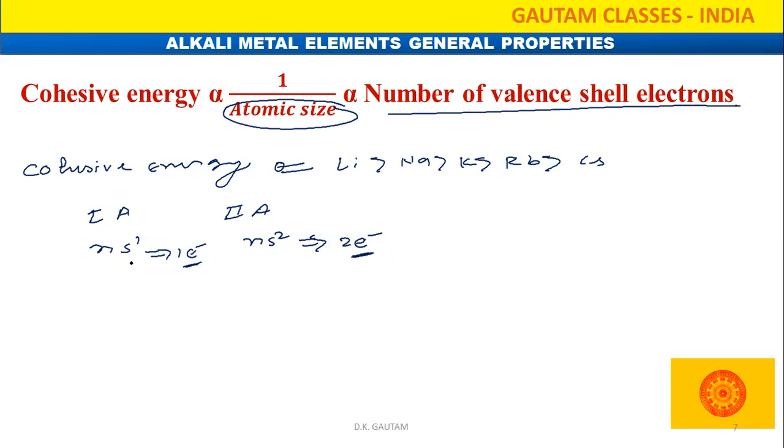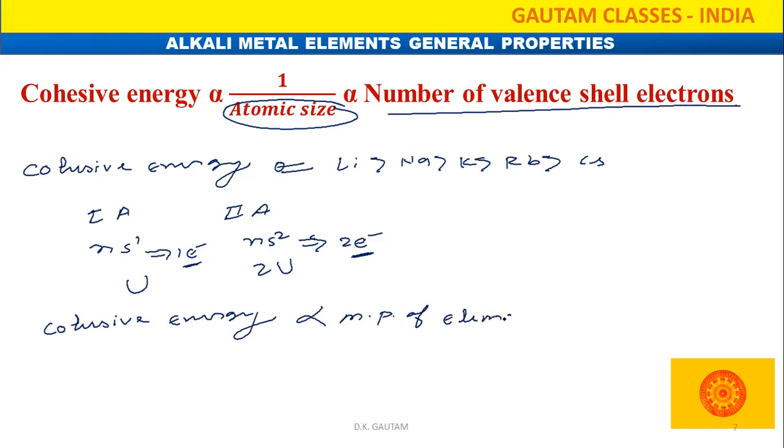So suppose that the cohesive energy for this one is U. So what about the cohesive energy for this one? That will be 2U. And one more thing, cohesive energy is directly proportional to the melting point of an element. That means those having the higher cohesive energy will have a higher melting point.